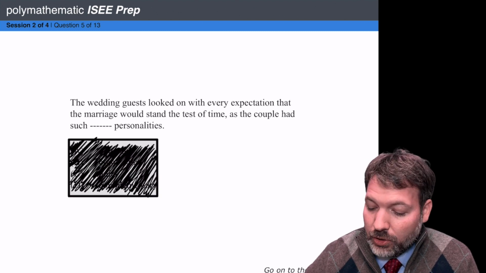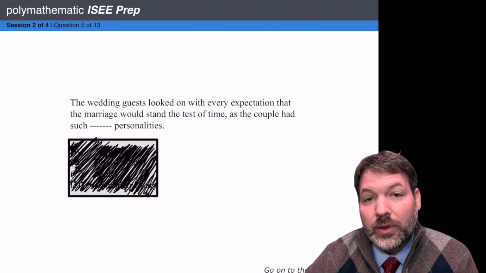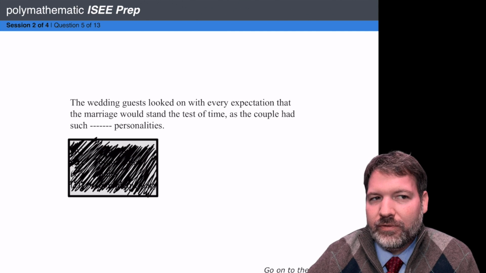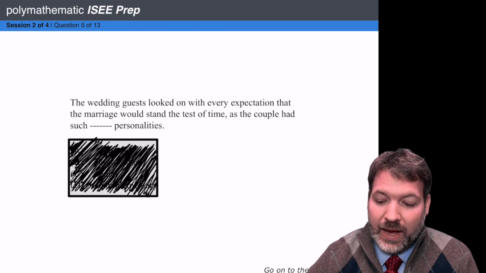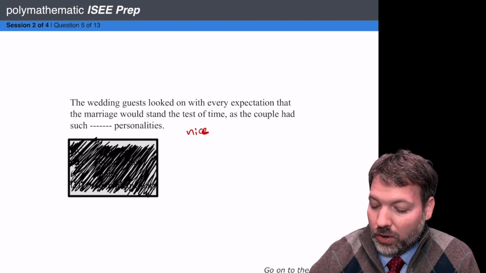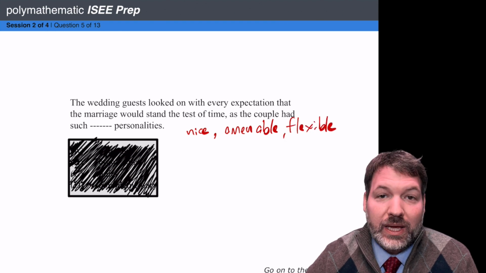The wedding guests looked on with every expectation that the marriage would stand the test of time, as the couple had such blank personalities. Well, what kinds of personalities must they have if we think their marriage is going to last? We might say something like nice personalities, or amenable, flexible, something where we can say, all right, yeah, they're going to be able to get along for a while.